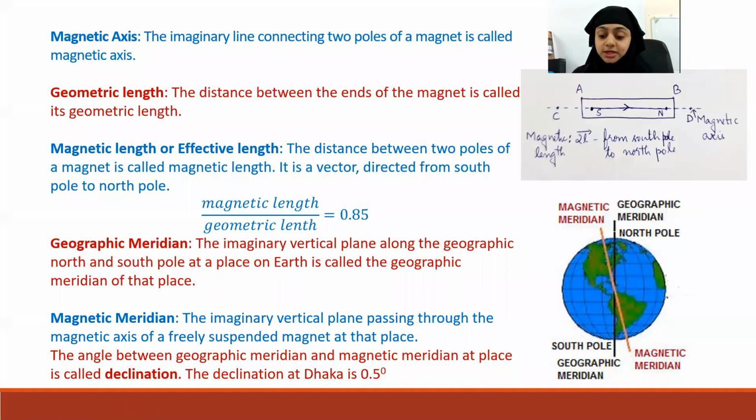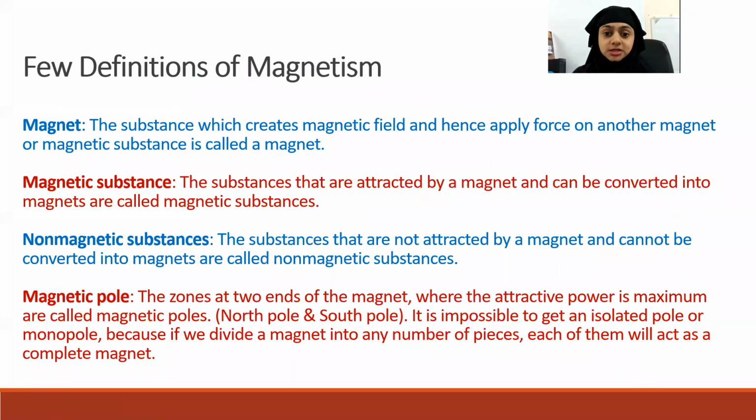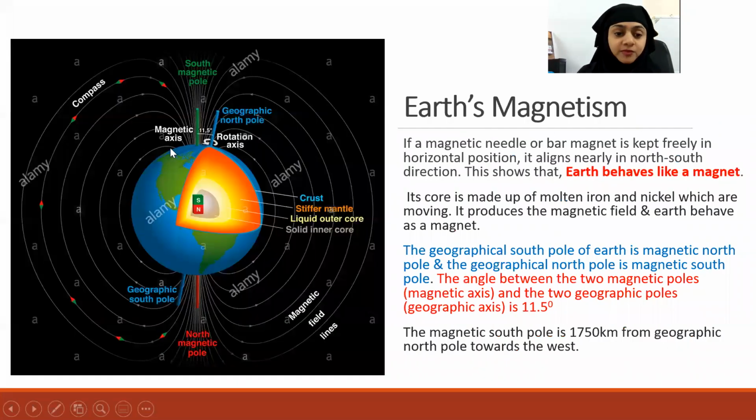We saw yesterday, let me just show yesterday's slide. Here, we saw that the geographic North Pole and South Pole is here. And this is the geographic axis, the Earth's axis of rotation. Then we have the magnetic axis connecting the magnetic South Pole and magnetic North Pole, and they are not coinciding. There is an angle of 11.5 degrees between them.